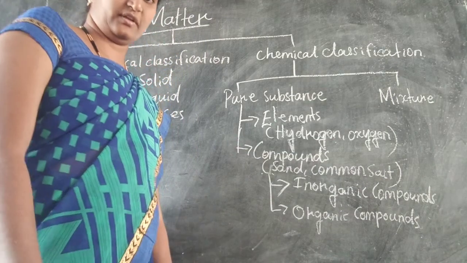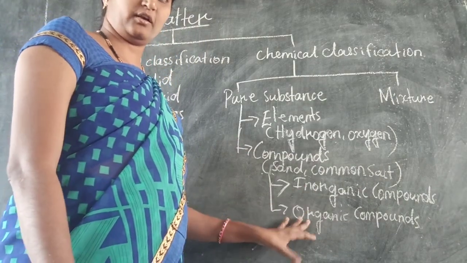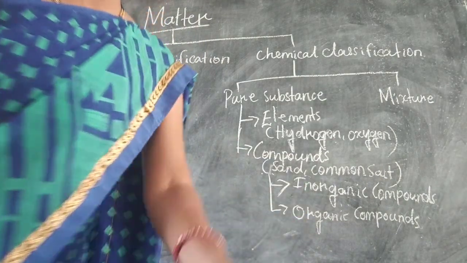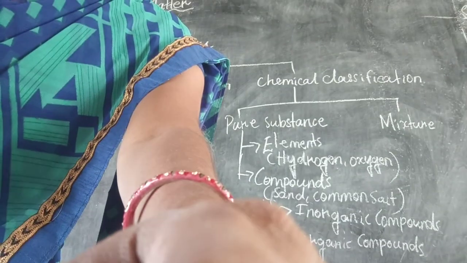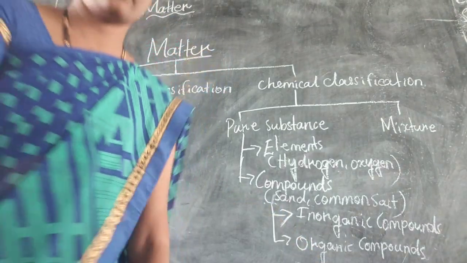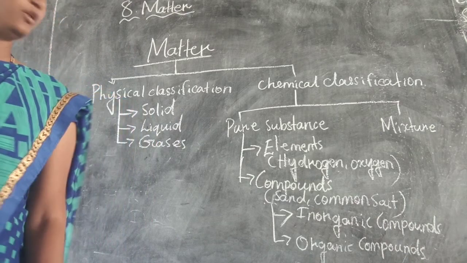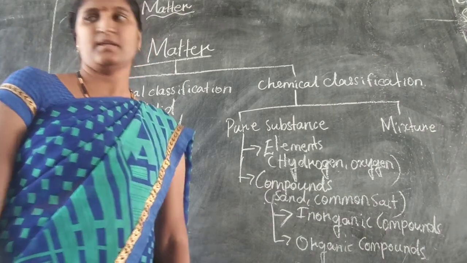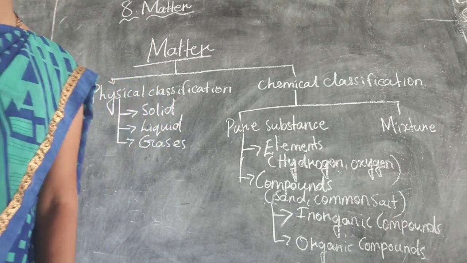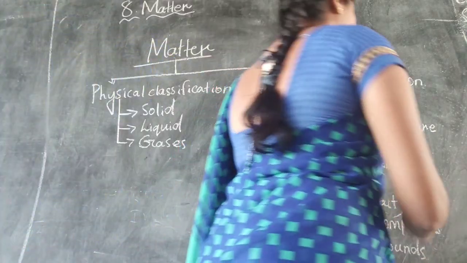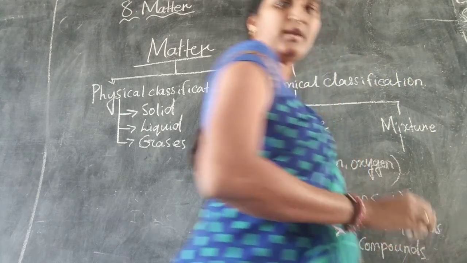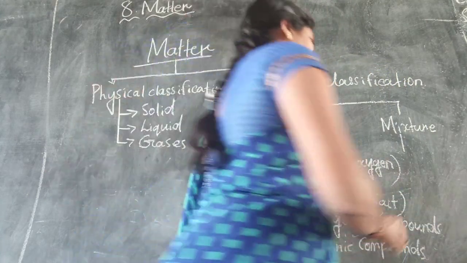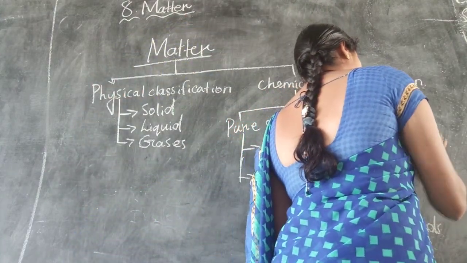Again the compounds are further divided into two types. They are inorganic compounds and organic compounds. Okay, next moving to the mixture. Here the mixture is again further divided into two subtypes. They are called homogeneous mixture and heterogeneous mixture. What are they? The first one is homogeneous mixture.